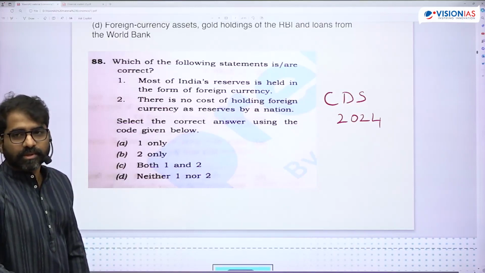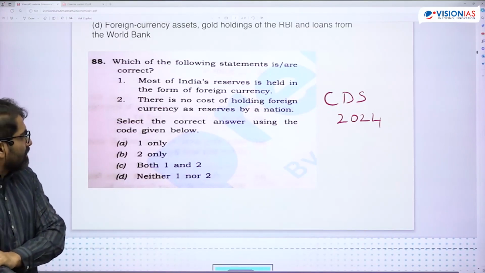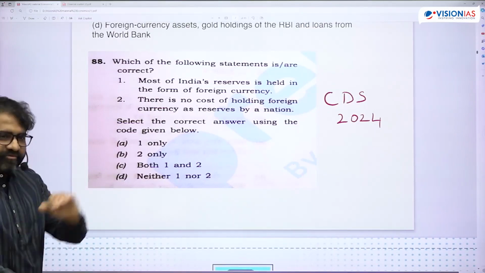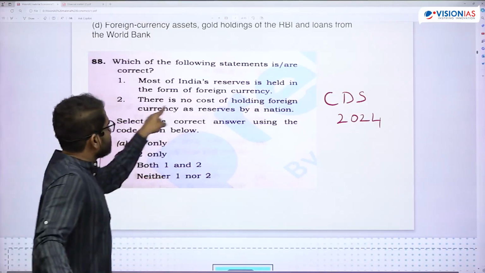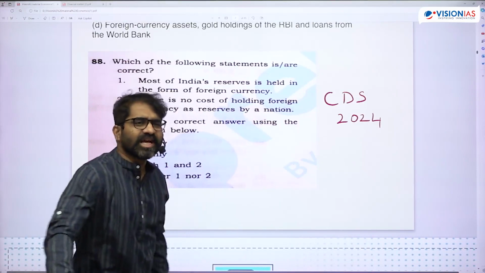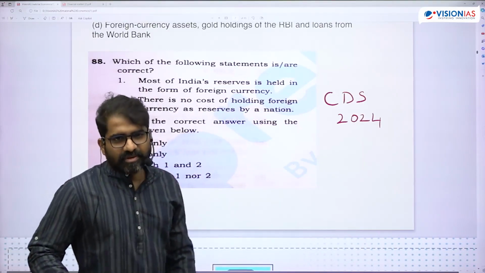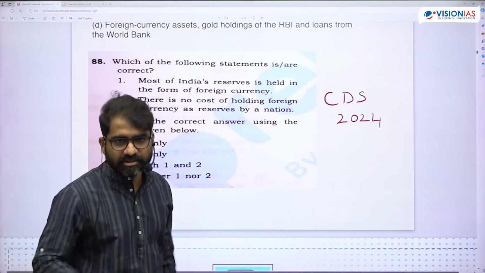Okay, so one is, I go with one. There is no cost of holding foreign currency as reserves by a nation. Everything has a cost, that is what I believe. If not a regular cost, an opportunity cost. There will be a cost in terms of valuations.